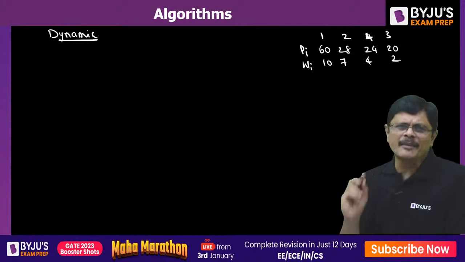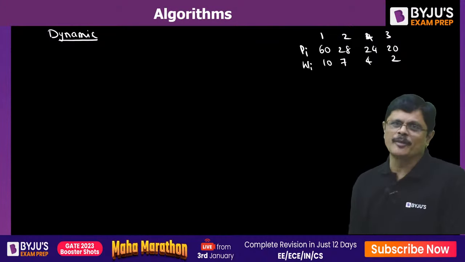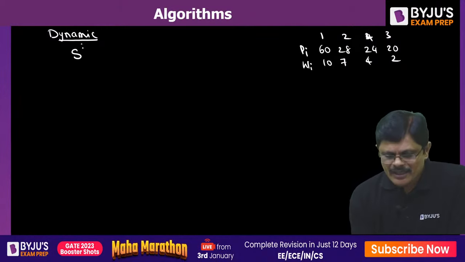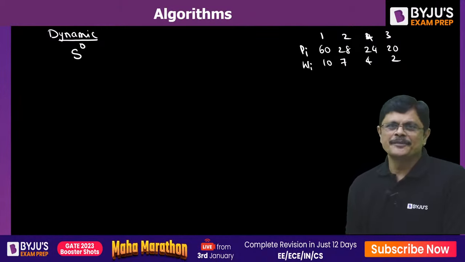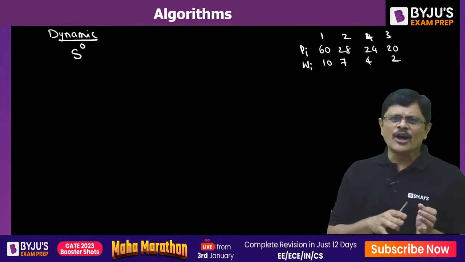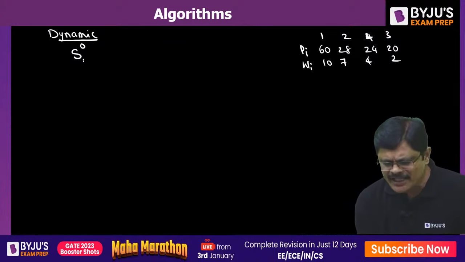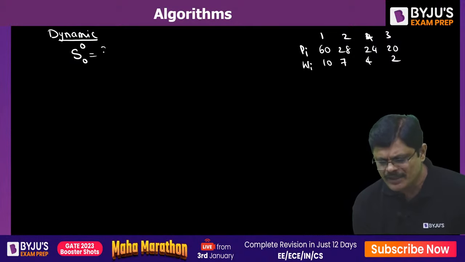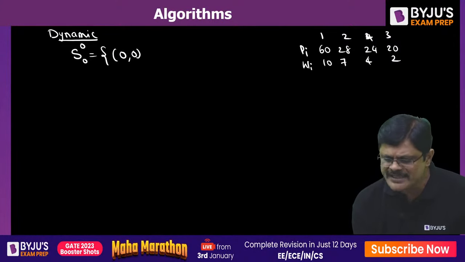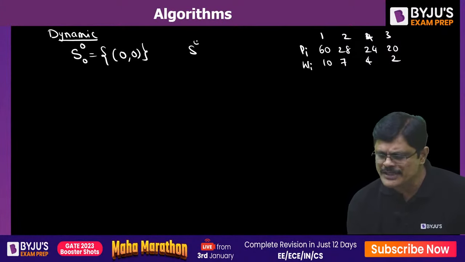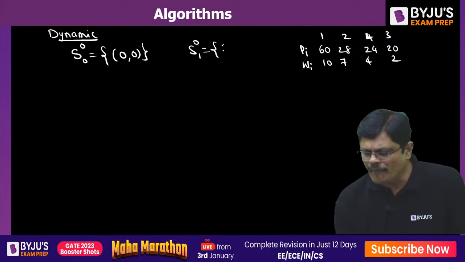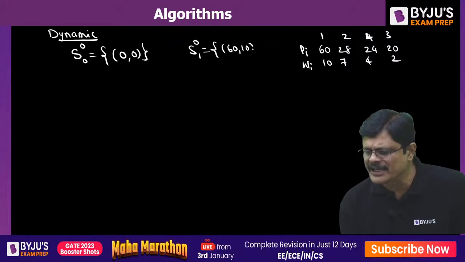Let me tell you the dynamic programming technique for solving this particular problem. See, what we do is, initially, for the first item, are you selecting or not selecting? If you are not selecting the first item, you call it 0. So here the profit is 0 and the weight is 0. Suppose you select the first item, the profit is 60 and the weight is 10, my dear friends.